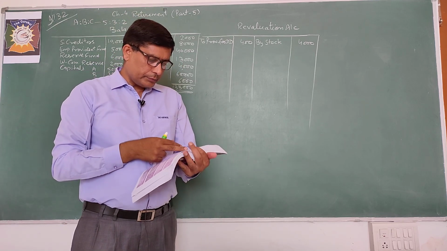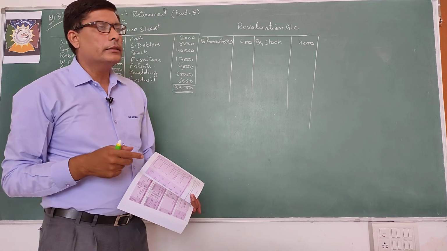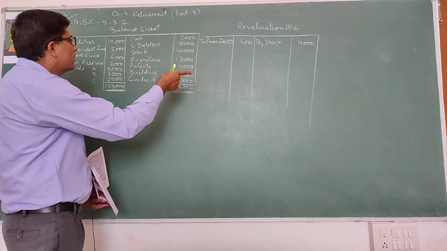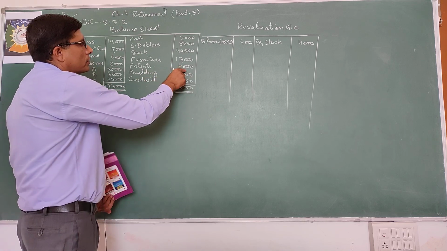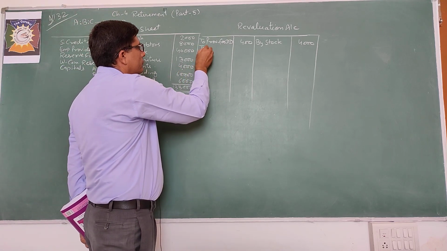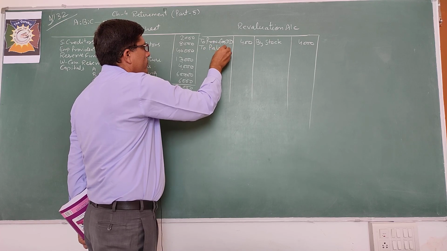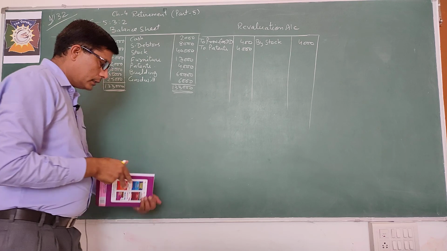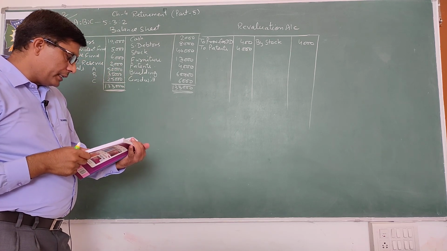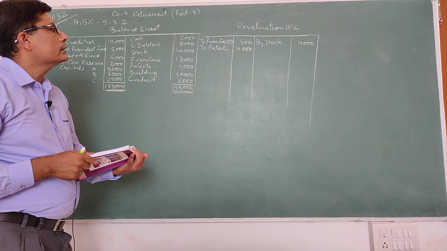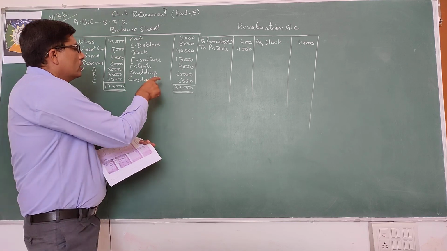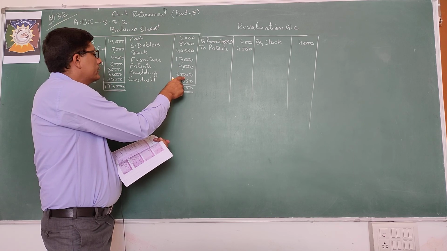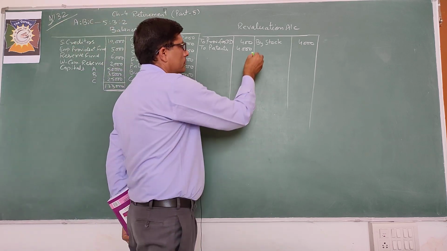Fourth adjustment, patents are valueless. मतलब patents की वैल्यू 0 है. Asset is decreased, तो you will record to the debit. Patents वैल्यू है 4,000. तो to patents 4,000. Then next, building is appreciated by 20%. Increase हुई building, 20% of 60,000, 12,000. Increase तो record credit by building 12,000.